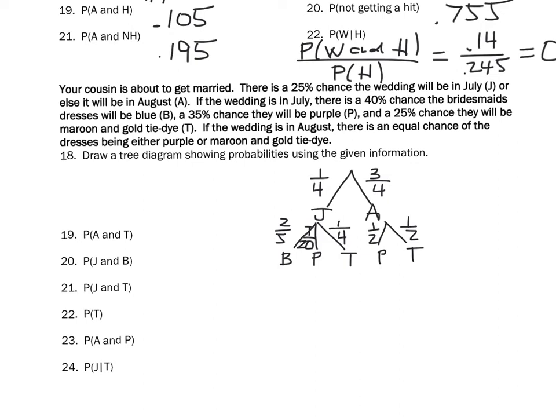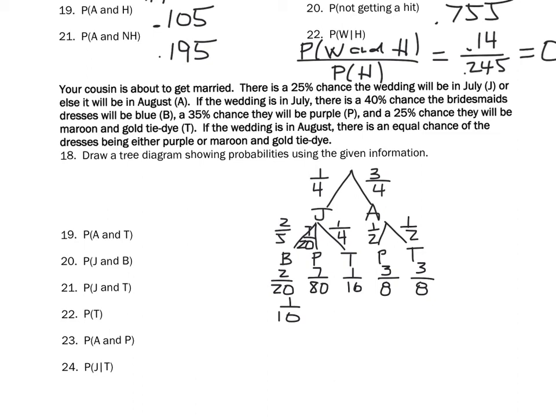Now multiplying these, multiplying fractions ain't no problem. Top, top, bottom, bottom. So July in blue would be 2/20. July in purple would be 7/80. July in tie-dye would be 1/16. August in purple would be 3/8. And August in tie-dye would be 3/8. We could reduce the 2/20 to 1/10. All of those should add up to 100%.